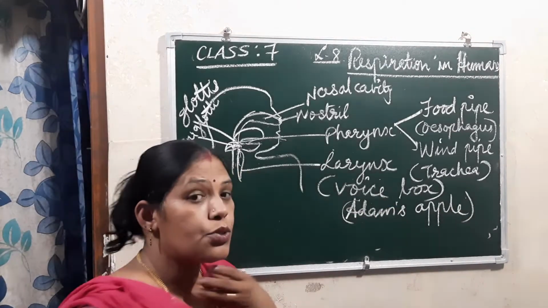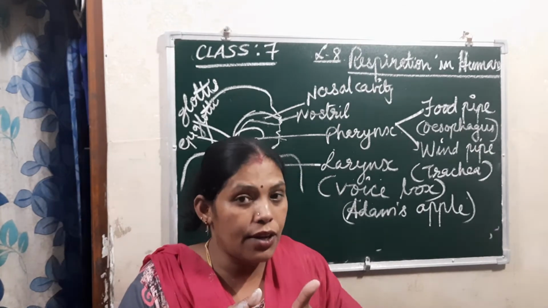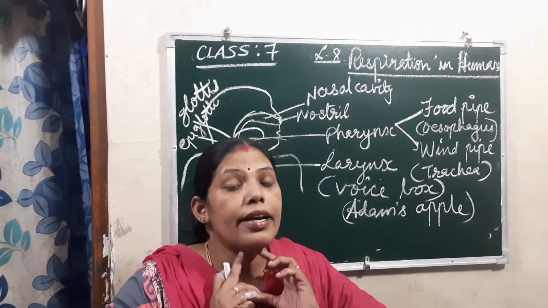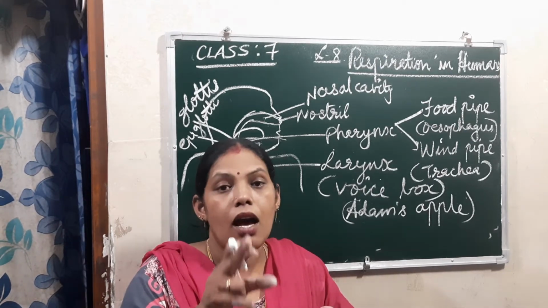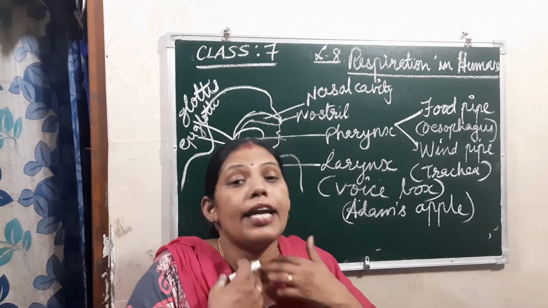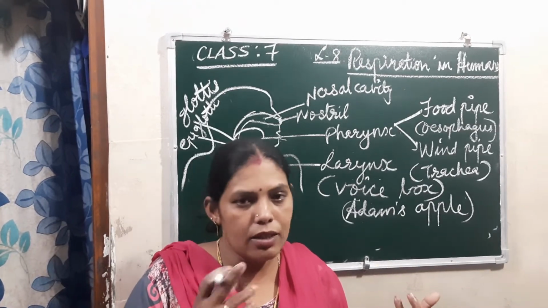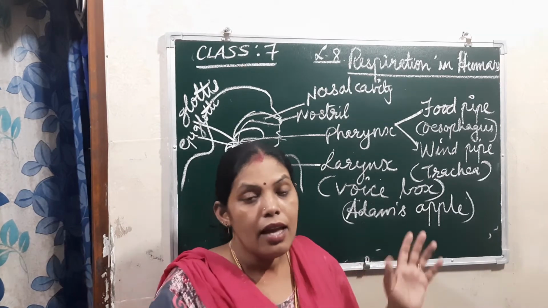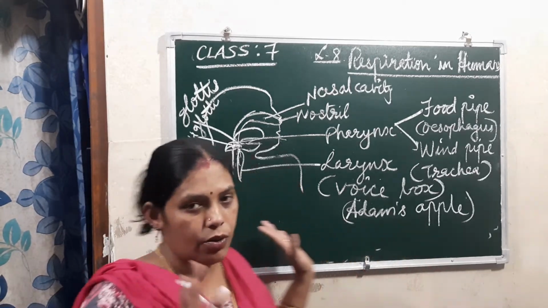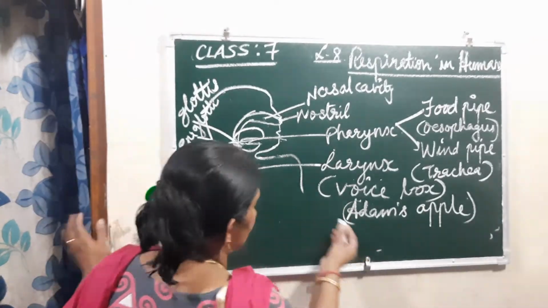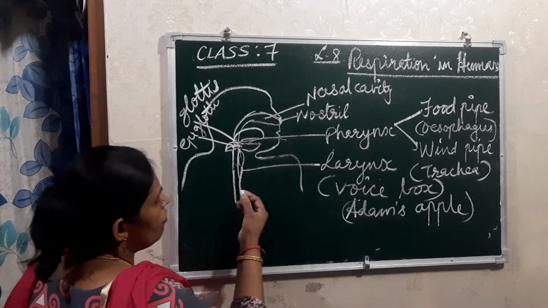Okay, two are different things. Don't confuse it with the protruding of the thyroid gland. If the thyroid gland protrudes, that is because of the deficiency of iodine. That is different, that causes goiter. It is not the Adam's apple, it may be common in men and women. But this Adam's apple you can see in men only. It protrudes out, and then from there it goes into the windpipe.